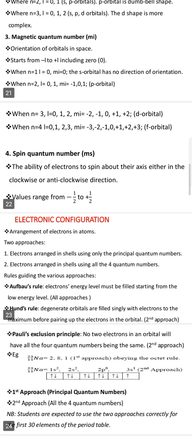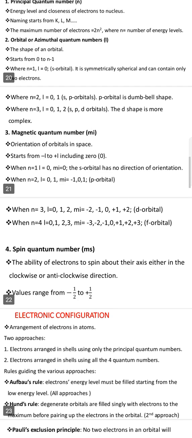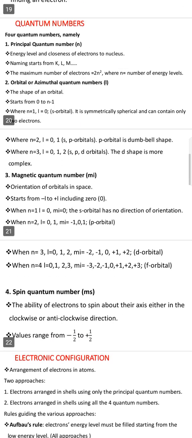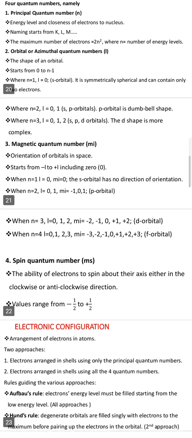The next one is the magnetic quantum number. It describes the orientation of the orbitals in space. So you use the azimuthal quantum number to solve for the magnetic quantum number.